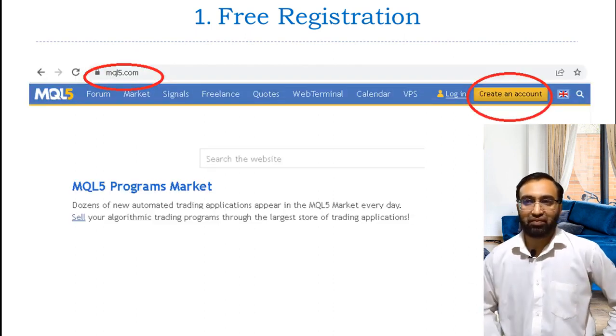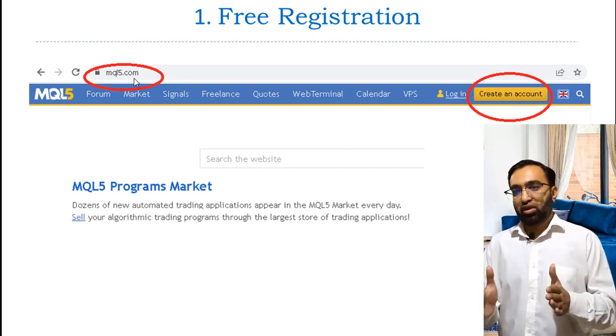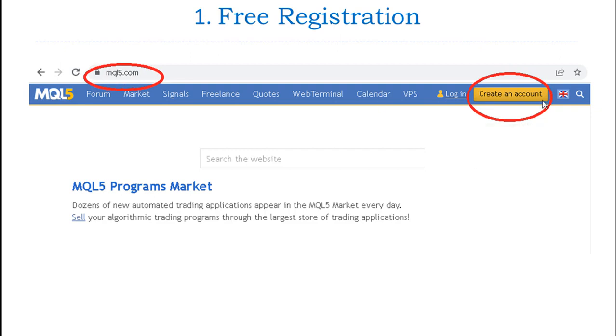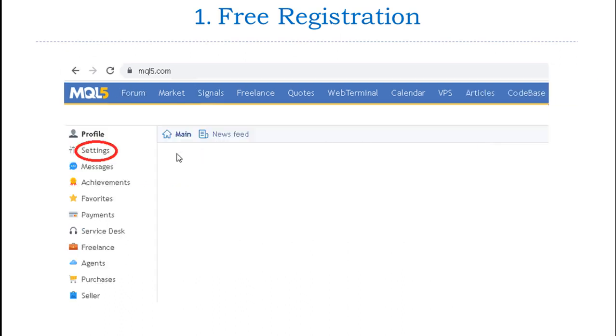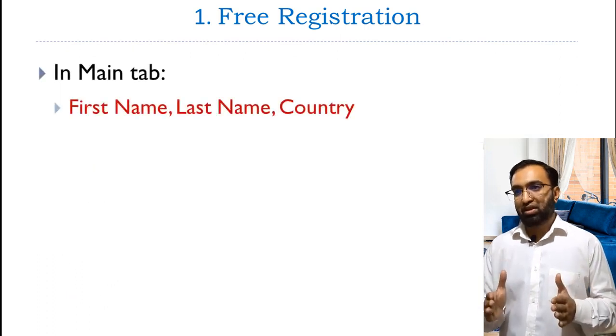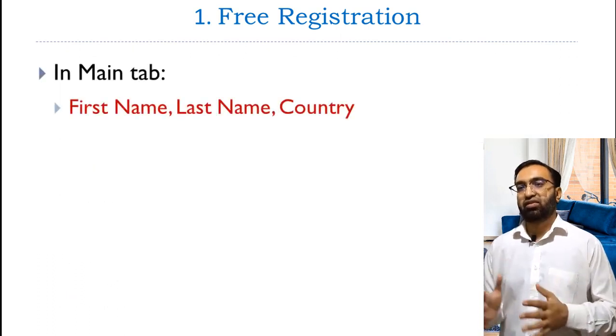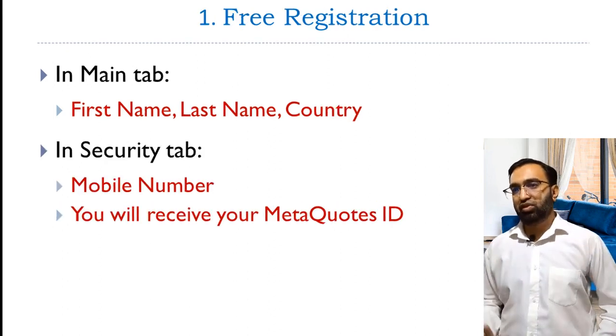Registration as a seller. Create your free account on www.mql5.com. Log into your account, click Profile, go to Settings. In Main, enter your first name, last name and country. Click Save. Then in Security, enter your mobile number. You will receive your MetaCodes ID. Click Save.